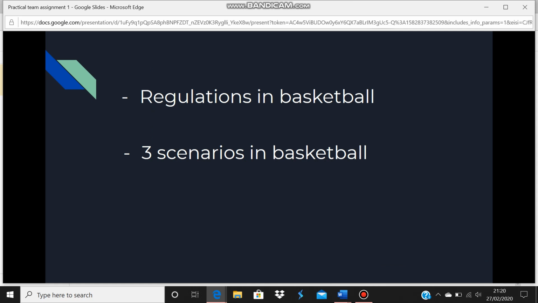Scenario 3 is that if you were to be on the defense and an opposing player is running at you, and you try to stop them using your hands to impede or slow them down, you will be called with a foul for a hand check. This often happens when a player is defending the player with the ball and they are driving into the key. The referee would signal for a foul, and if the player that's fouled is in action of the shot, then 2 free throws are awarded to them. Play will then be restarted by the team taking the pass from the back line of the court or the sideline of the court.